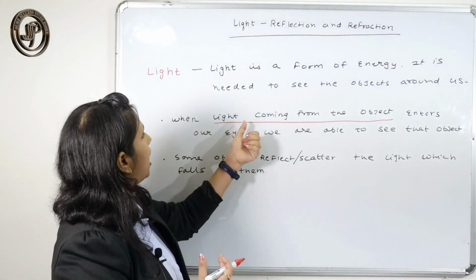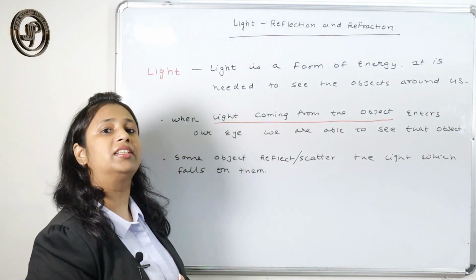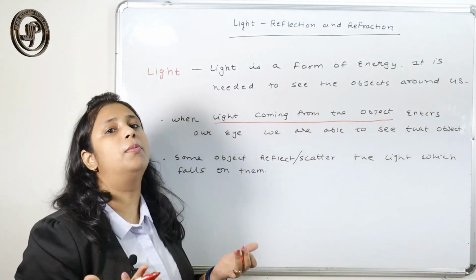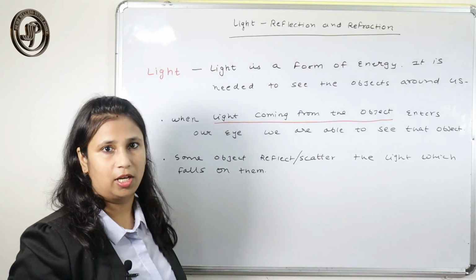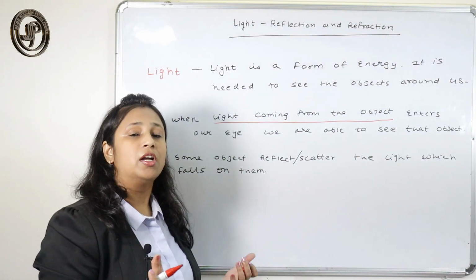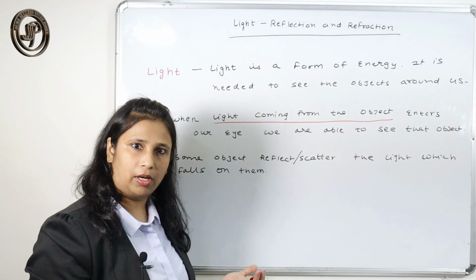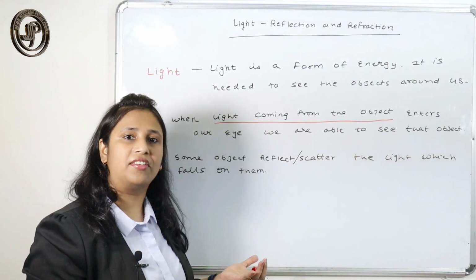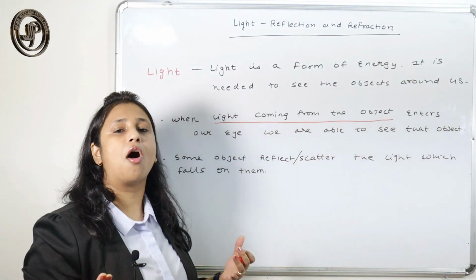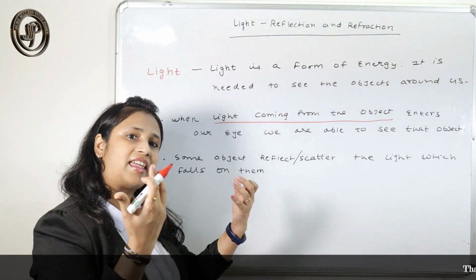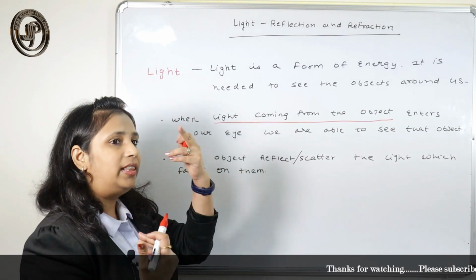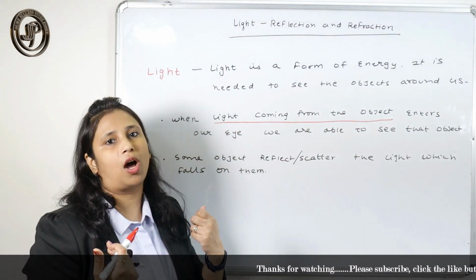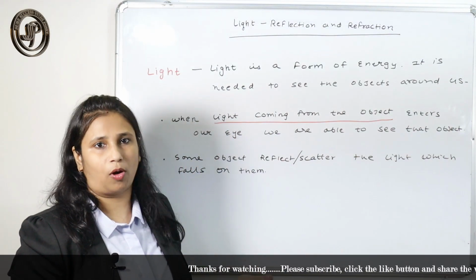This light coming from the object is for luminous objects, because luminous objects have their own light, just like a star, the sun, an electric bulb, or a candle. These are sources of light that emit their own light. So when that light enters our eye, we are able to see that object.